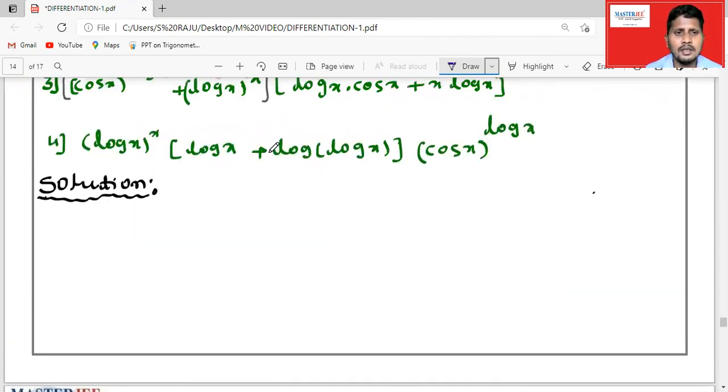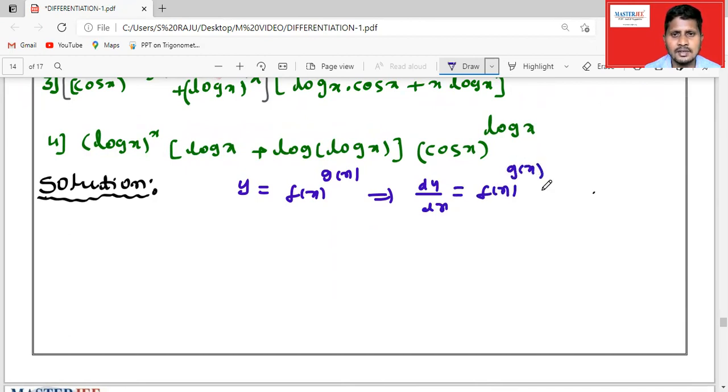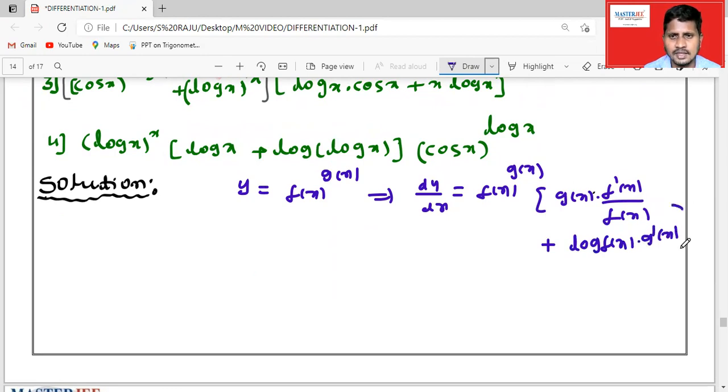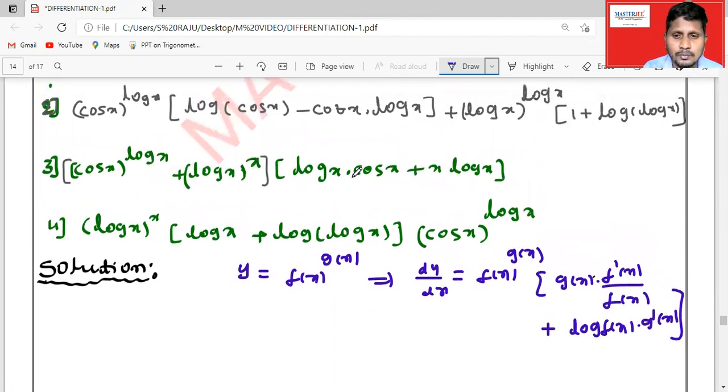I already wrote this: when the given function is y equal to f(x)^g(x), remember that dy/dx is equal to f(x)^g(x) times [g(x) f'(x)/f(x) + log f(x) times g'(x)]. This is the formula for y equal to f(x) to the power of g(x).